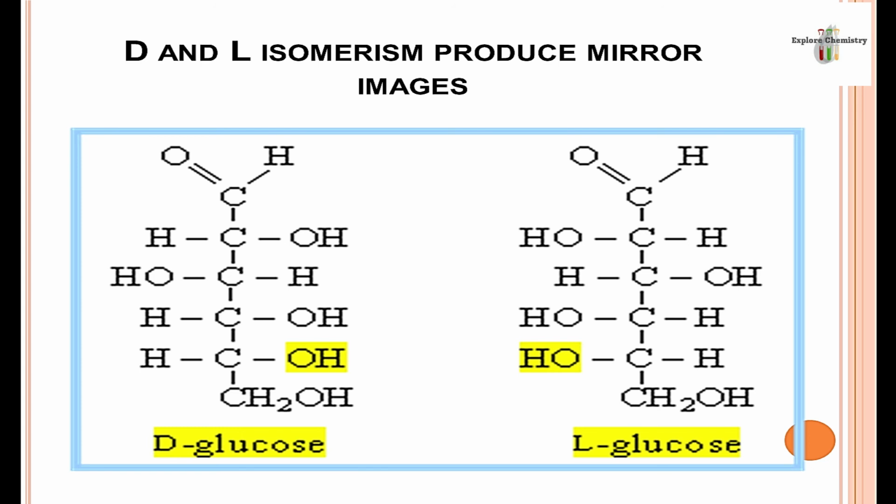stereoisomers. Stereoisomers are the isomers which have the same molecular formula but different 3D arrangement of atoms or molecules in space. So here you can see everything is similar, but this is the difference. They can be mirror images, or they can be non-mirror images also, but they are stereoisomers of each other. Both are glucose. One is known as D-glucose, another is known as L-glucose.